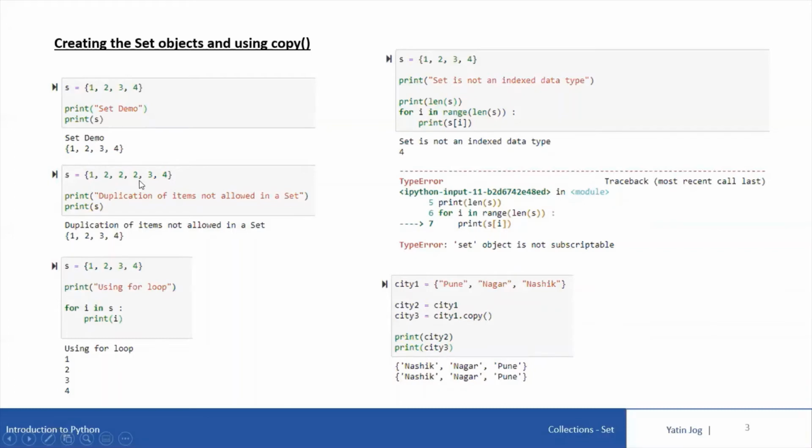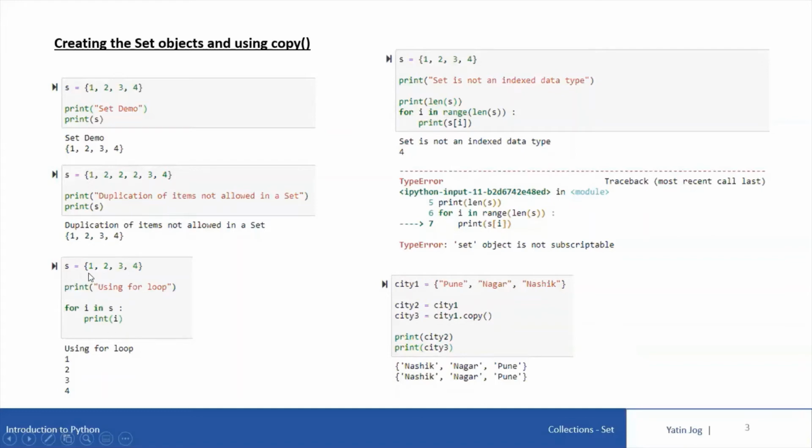Even if I try to define a set variable with one item present multiple times, if you print the set variable S, what you get is 1, 2, 3, 4. The element 2 is present only once. The remaining occurrences of 2 will be ignored by the interpreter, and the set will contain only 4 items, 1, 2, 3, and 4.